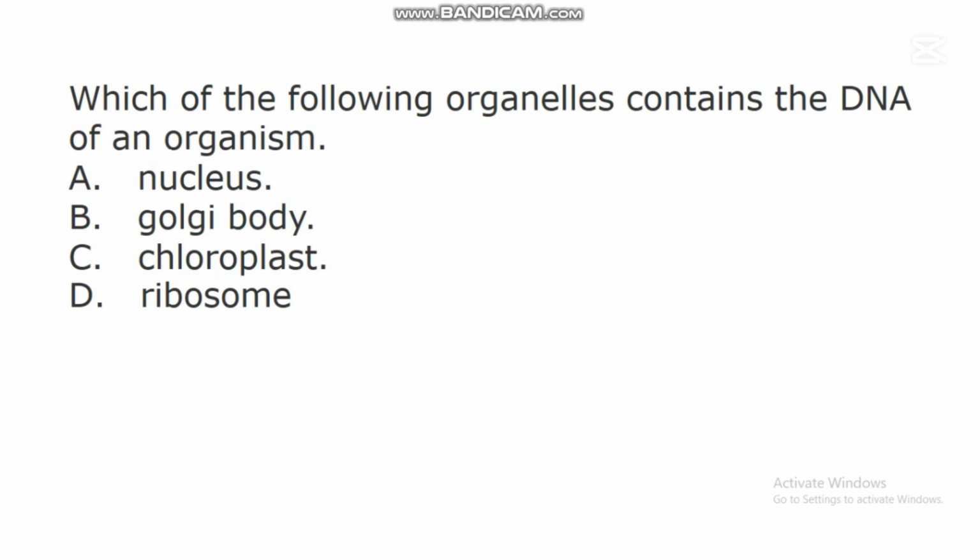In this question, the correct answer is A. Nucleus. Nucleus is one of the organelles found in the cells of eukaryotic organisms. Studies have shown that this organelle called nucleus contains the DNA of an organism.